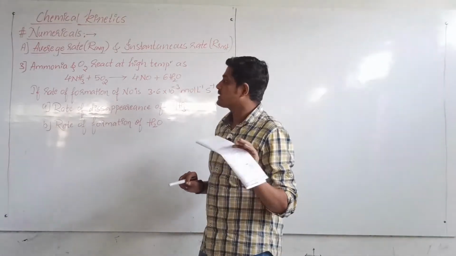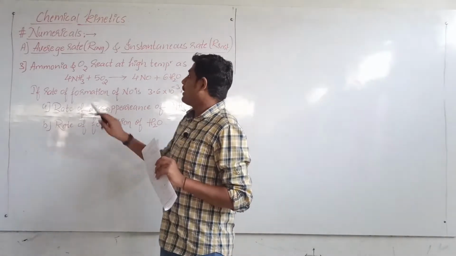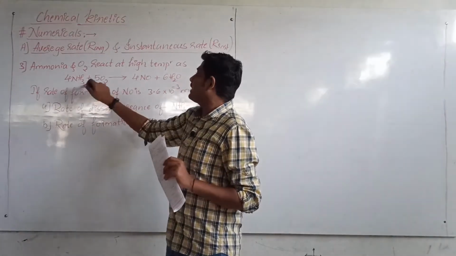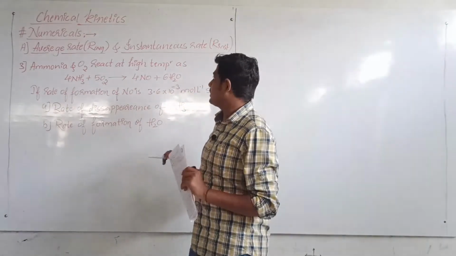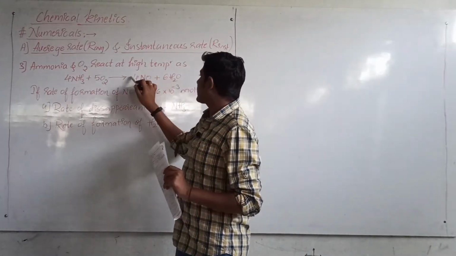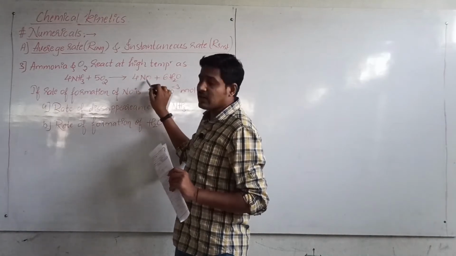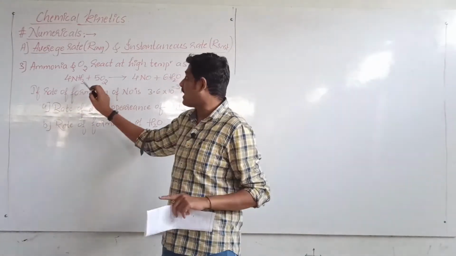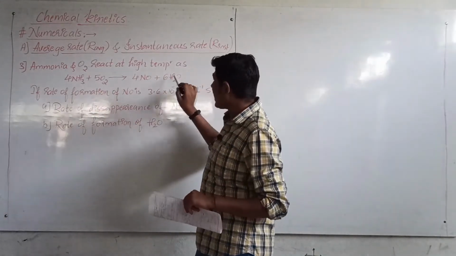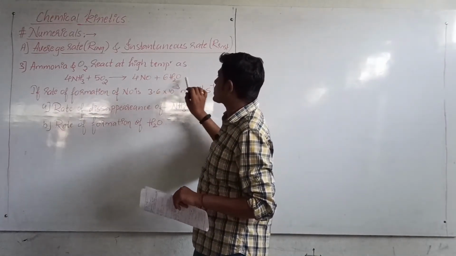See, in the problem, ammonia and oxygen are reacting at higher temperature following this equation. They have given the rate of appearance or rate of formation of this, and they are asking you to calculate the rate of disappearance of ammonia and the rate of appearance or rate of formation of water.